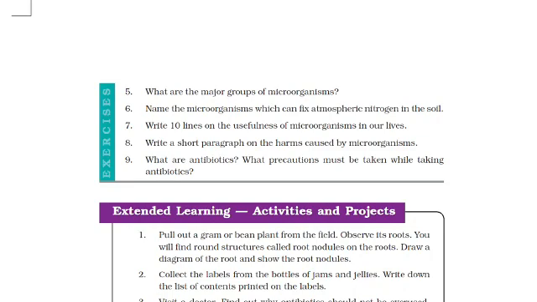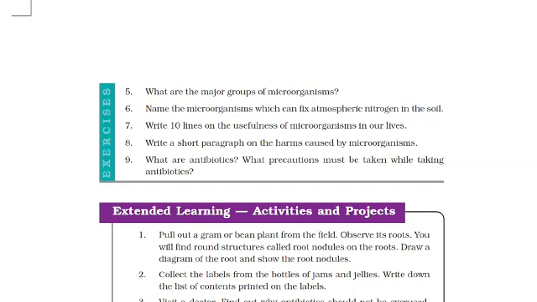Now seventh one. Write 10 lines on the usefulness of microorganisms in our lives. What are the uses of microorganisms in your life? You will see in the beneficial microorganisms and you will get the answer about that. I can explain you. Listen carefully. They are helping in the cleaning up of environment.